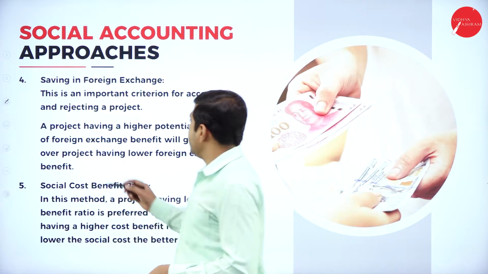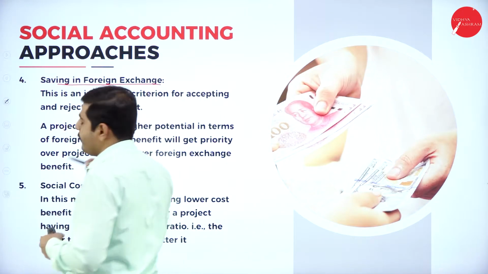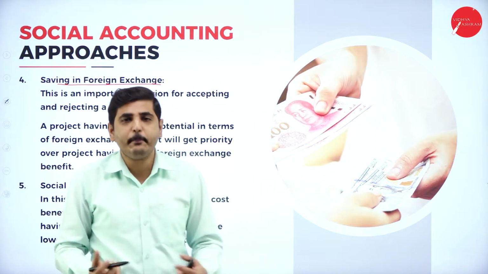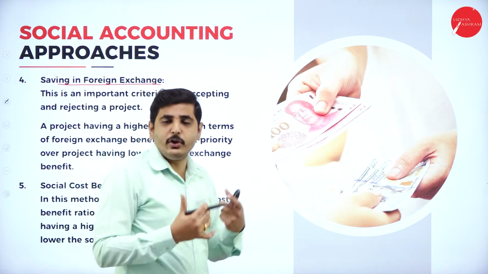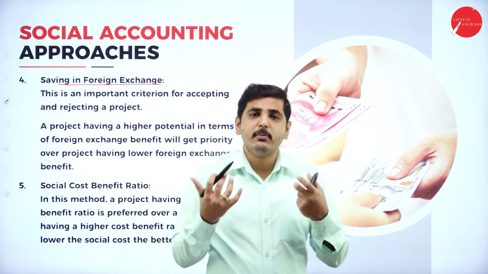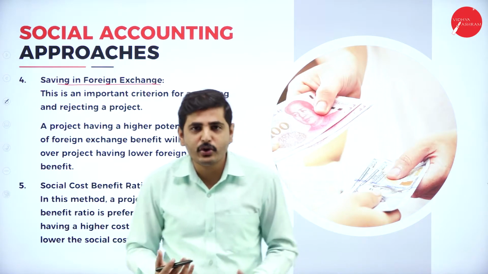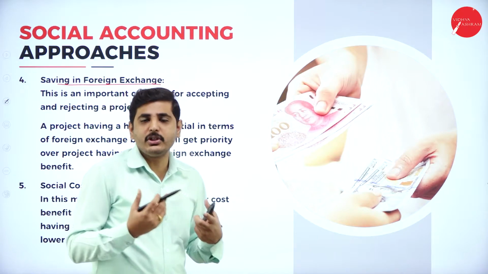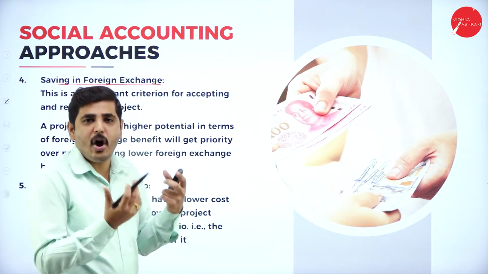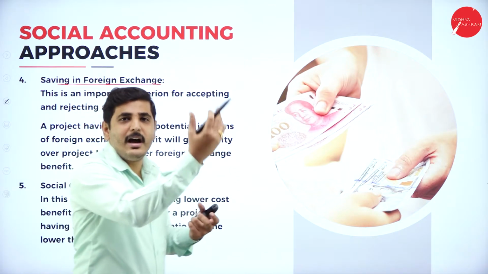Next one, saving the foreign exchange. What do you mean by foreign exchange? When we produce more employment, and more profit from our minimal local resources, when we use actual resources very judiciously, we can avoid purchasing resources from other countries.